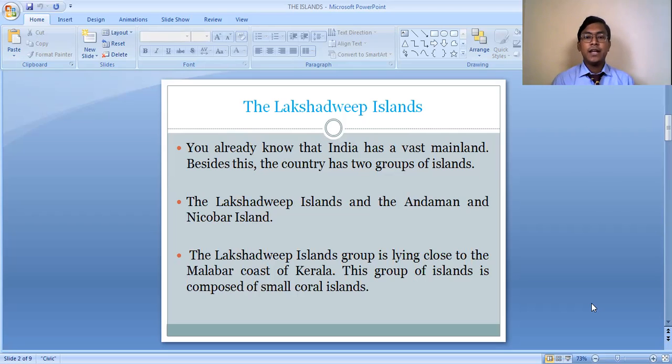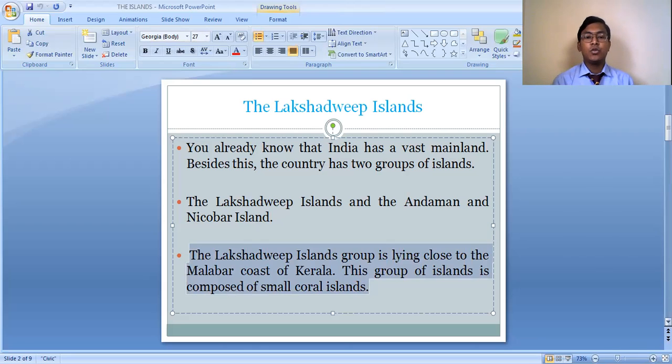You already know that India has a vast mainland, and besides this, the country has two groups of islands. As discussed earlier in chapter number 1 about the site and location of India, and also when we started chapter number 2, we discussed in brief all the physiographic divisions of our country. So in our country, we basically have two groups of islands. One is the Andaman and Nicobar Islands, which lie in the Bay of Bengal, and another one is the Lakshadweep Islands.